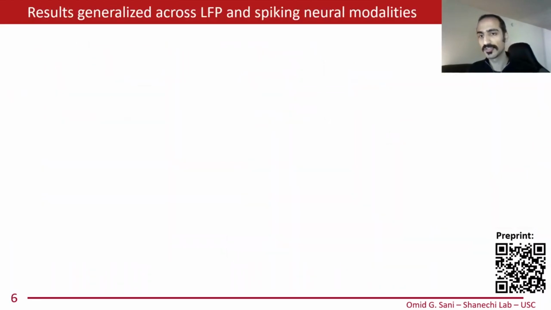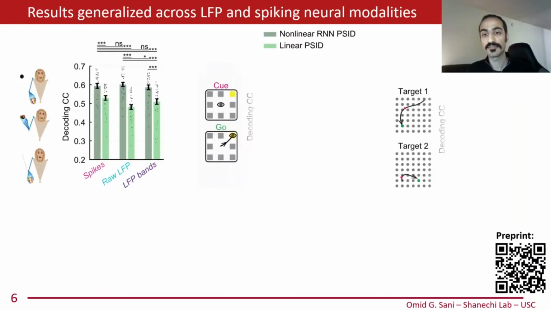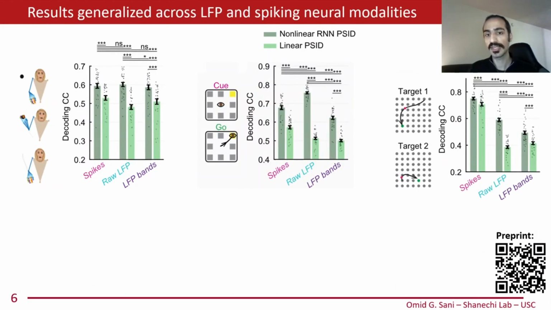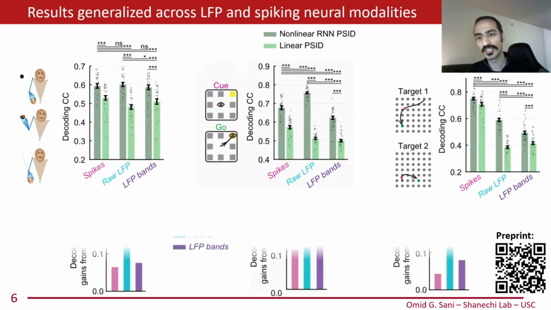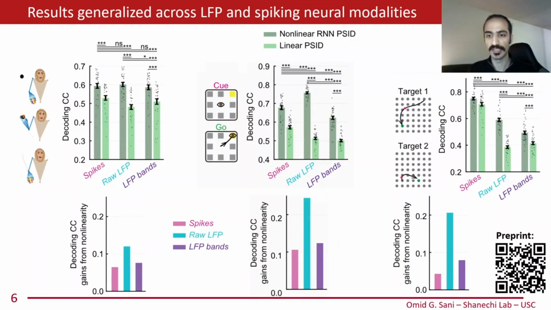And these results not only held for spiking activity, but also held across other neural modalities, with RNN-PSID again significantly outperforming linear models and non-preferential nonlinear models in decoding behavior and also in explaining the neural behavioral data overall, and with nonlinearity in the behavior readout parameter again being largely sufficient for explaining the data also for the LFP data.